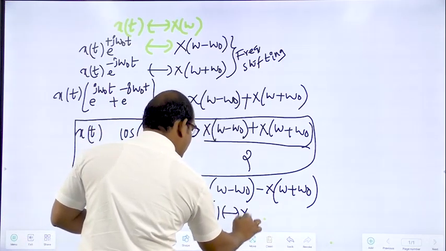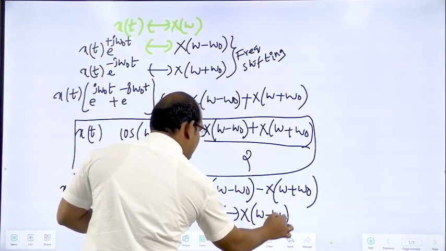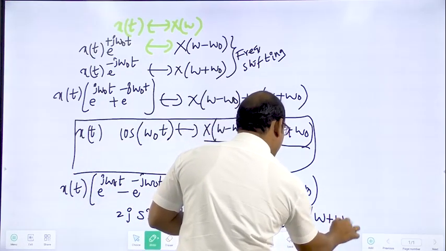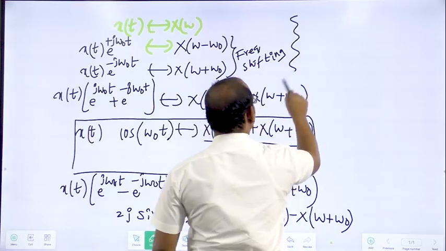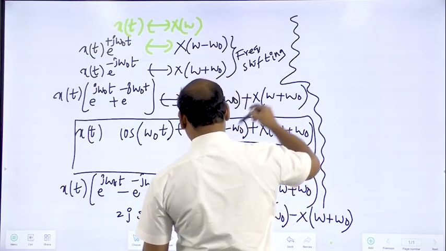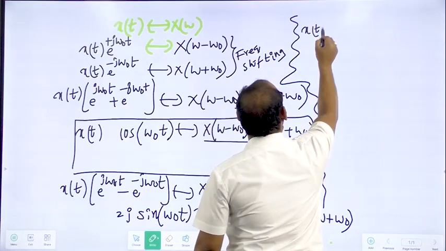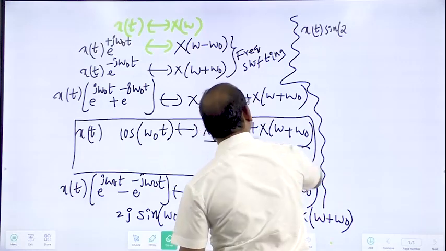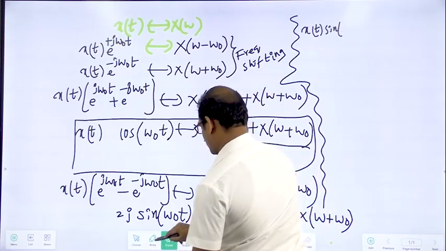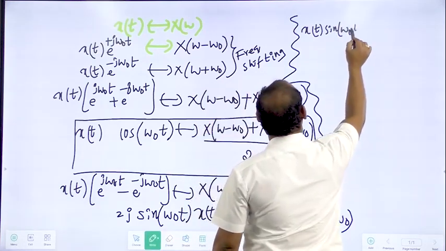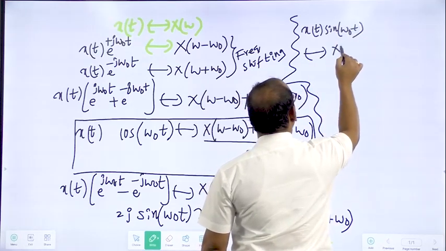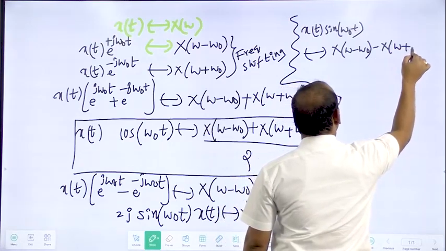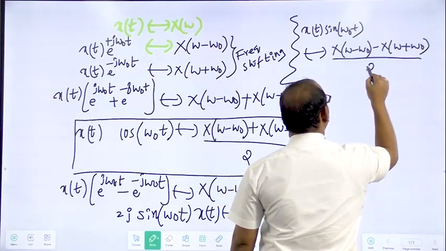And x of t into sin of omega naught t is having the Fourier transform capital X of omega minus omega naught minus capital X of omega plus omega naught, by 2j.